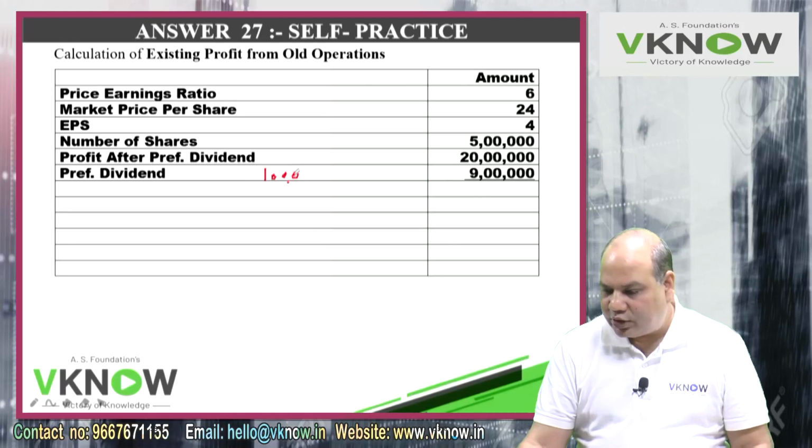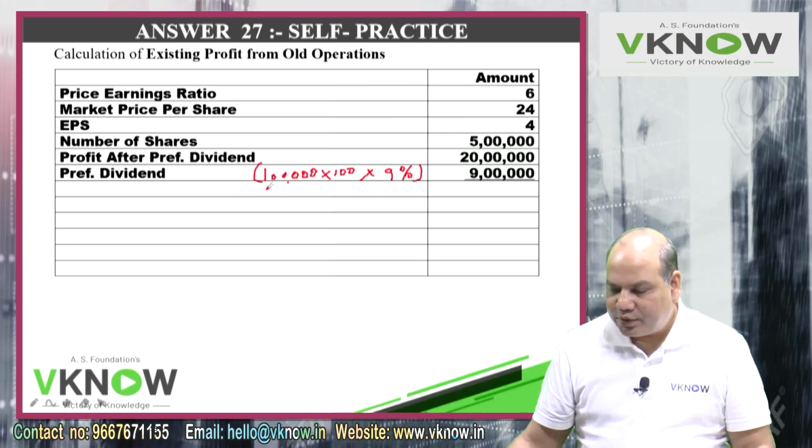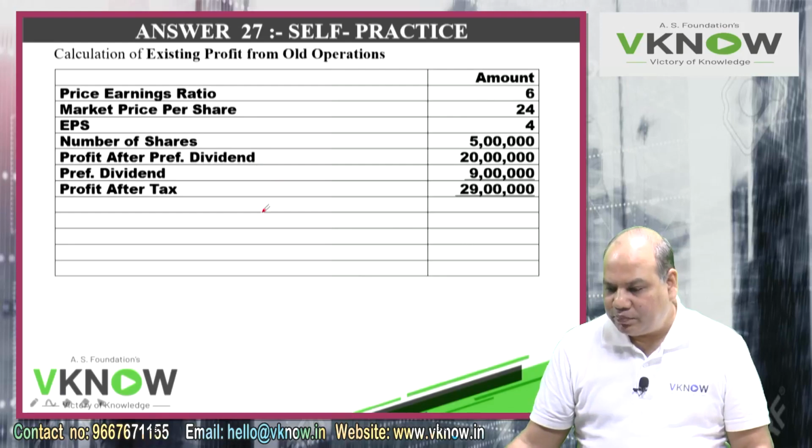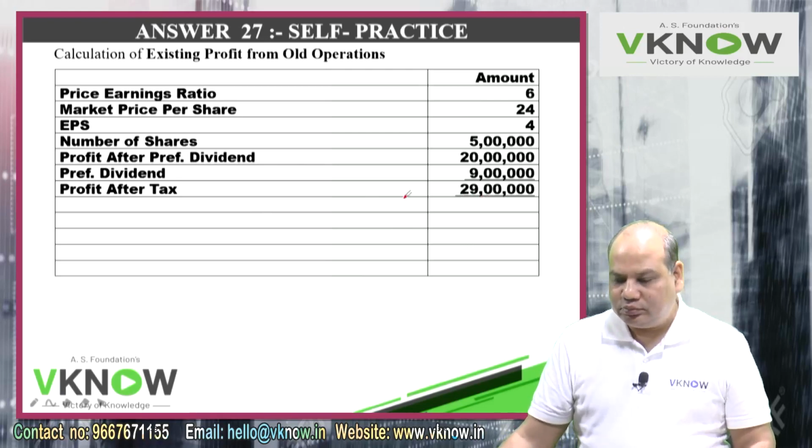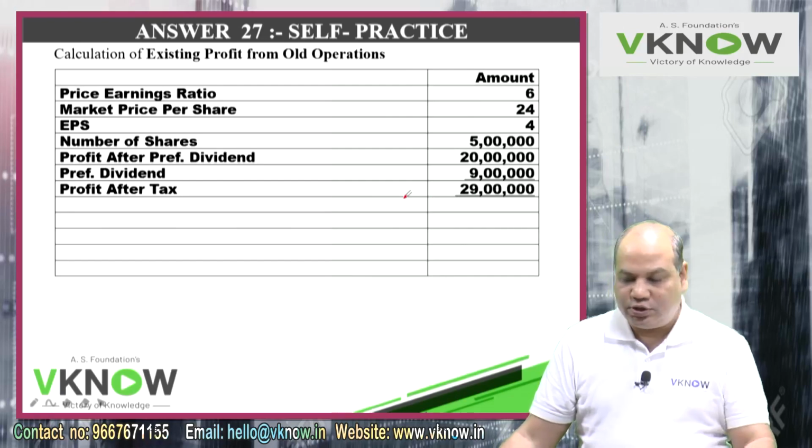How did you get this 9 lakh? 1 lakh preference shares of 100 rupees each, into 9%. Show the calculation: 9 lakh. So that gives me profit after tax of 29 lakh. That gives me PAT of 29 lakhs. Now the remaining task is easy.